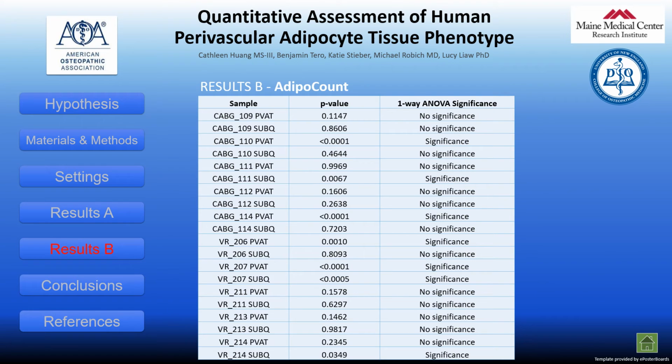I used another software called AdipoCount to quantify adipocytes. AdipoCount was a user-friendly and efficient software. I was more interested in the consistency of this protocol, so I recruited a total of 3 users. In the AdipoCount protocol, a one-way ANOVA test with post-hoc revealed no significant differences between independent raters' data in a majority of the samples. However, there were a couple of samples that yielded significant differences in the quantification of adipocyte sizes. Overall, consistency for this protocol is around 65%.